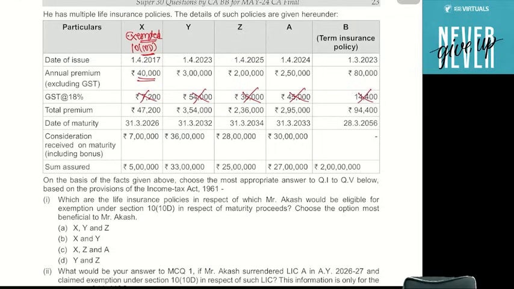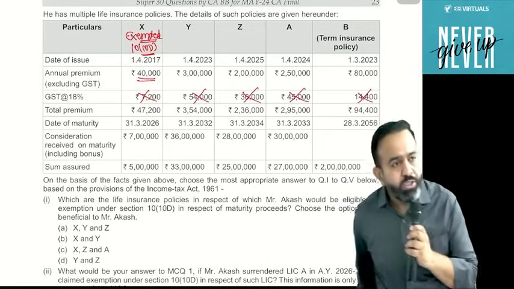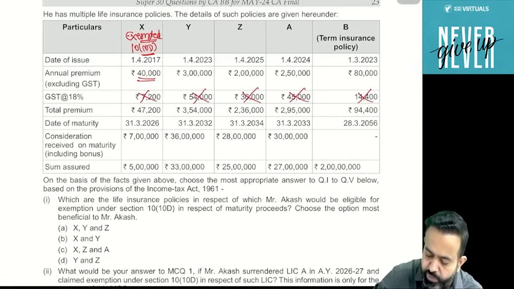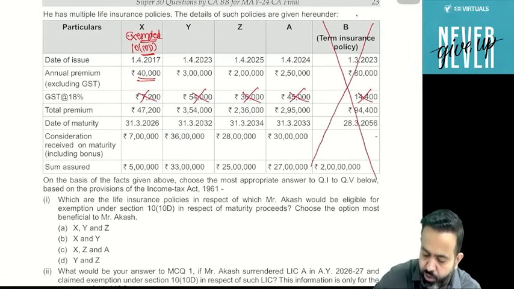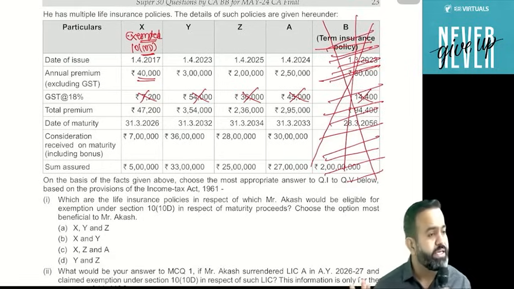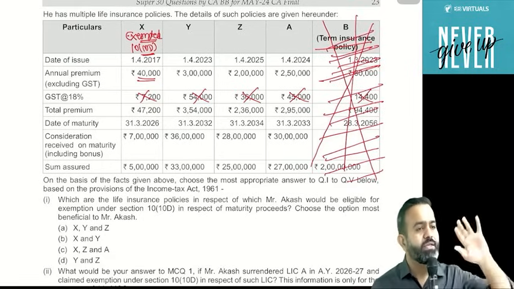So whatever provision we are discussing now is not applicable, because you are not going to receive anything in case of term insurance.